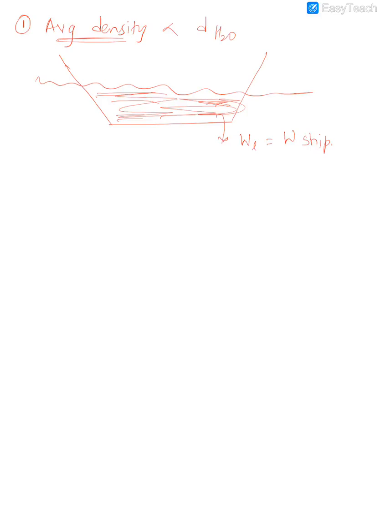But what will be the observation if more number of people jump into this ship? The weight of the ship will increase. So now it needs to displace more volume of liquid. More water has to be displaced now. Clear? So the more the load or the more the number of people getting into the ship, the more weight of liquid has to be displaced. Only then it will be able to float.